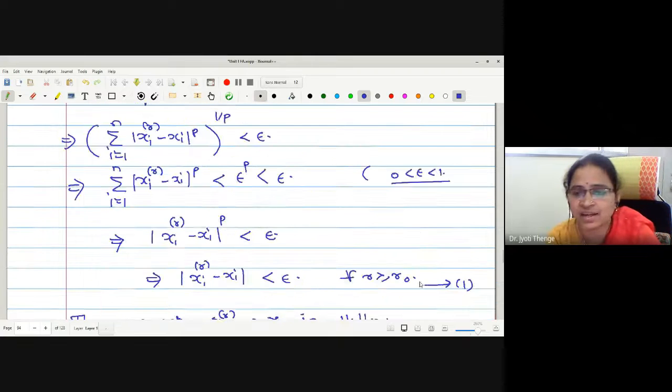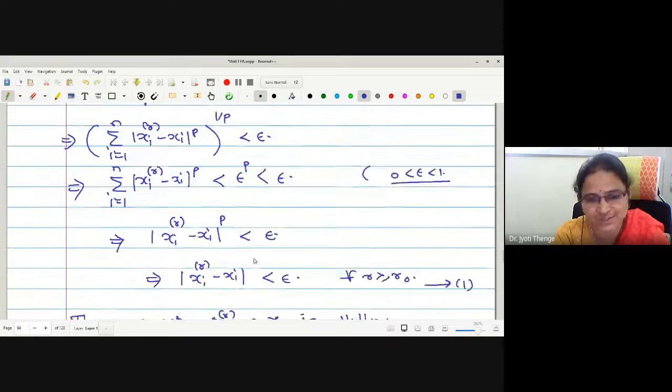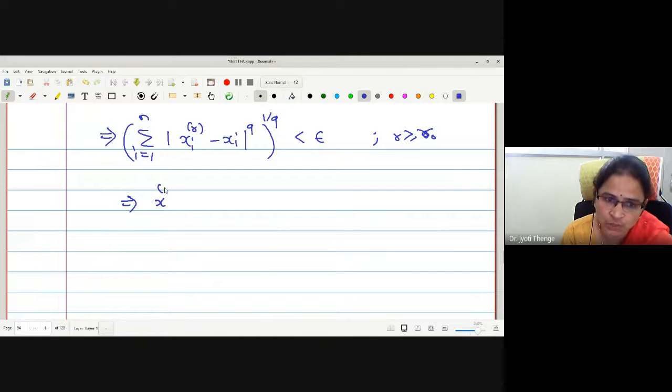That's why, instead of writing less than epsilon, it is better to write tends to 0. This tends to 0, it will be easier. Now I can say this sequence XR converges to X in norm Q.